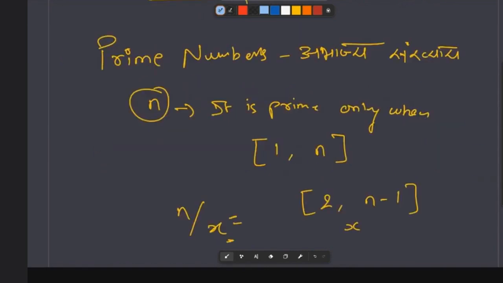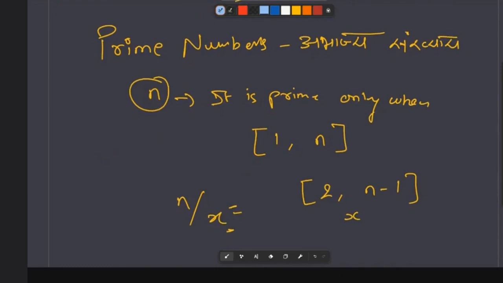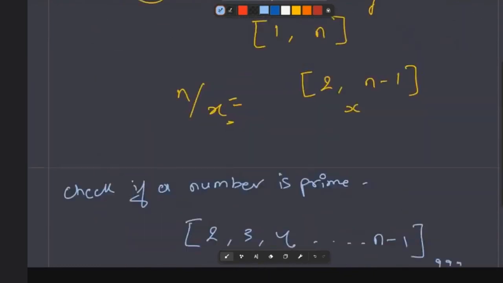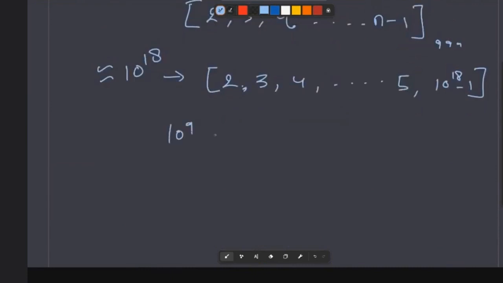And as I mentioned, a processor's frequency is measured in gigahertz. What does gigahertz mean? 10 power 9 instructions per second. So how many seconds will it take? We are doing 10 power 18 instructions, and in each second we can do 10 power 9 instructions. So it will take roughly 10 power 9 seconds.